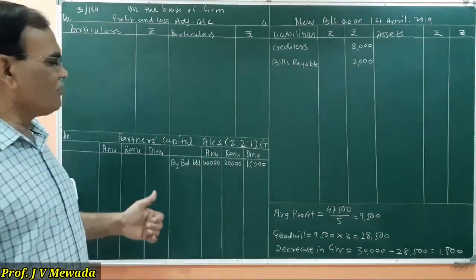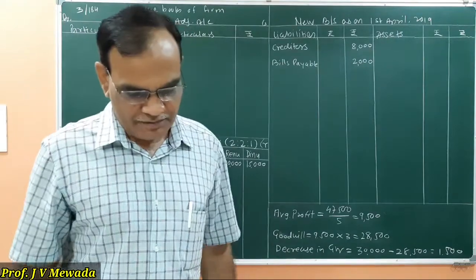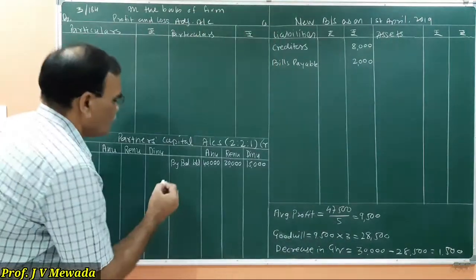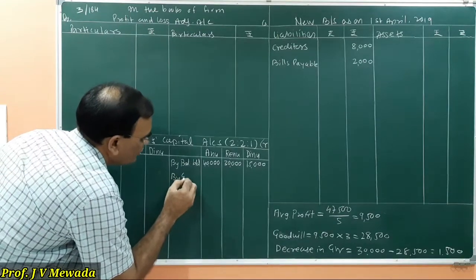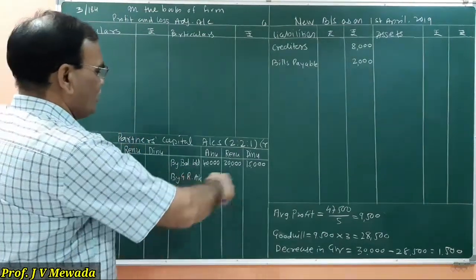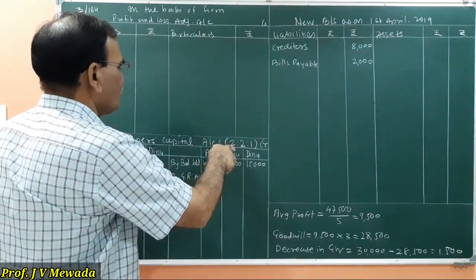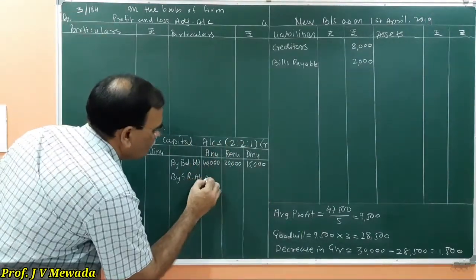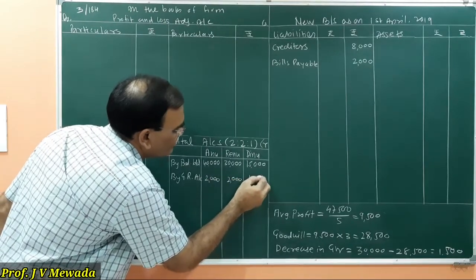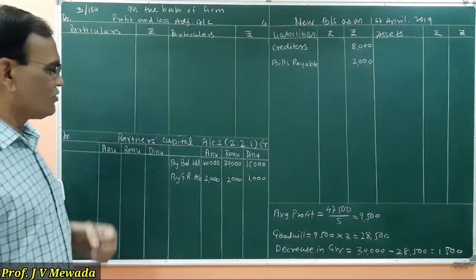So this is the opening balance which appears on the credit side. And then we are given the general reserve 5,000. So by general reserve account we are going to distribute to all the partners in the ratio of 2:1. So 2,000, 2,000 and 1,000. So this is the distribution of general reserve.